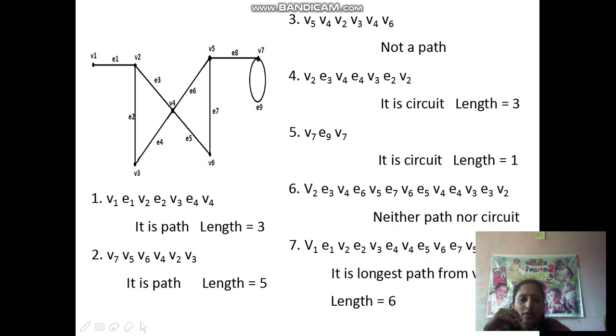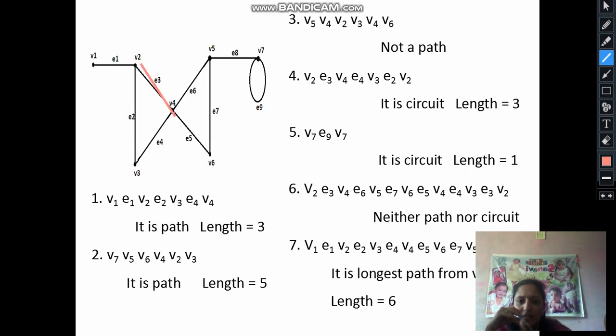Okay, now V2, check. V2, E3, V4, then E6, V5, V5 to E7, V6, then E5, E5 to V4, V4 again to E4, E4 to V3, V3 to E2 and then going to V2.